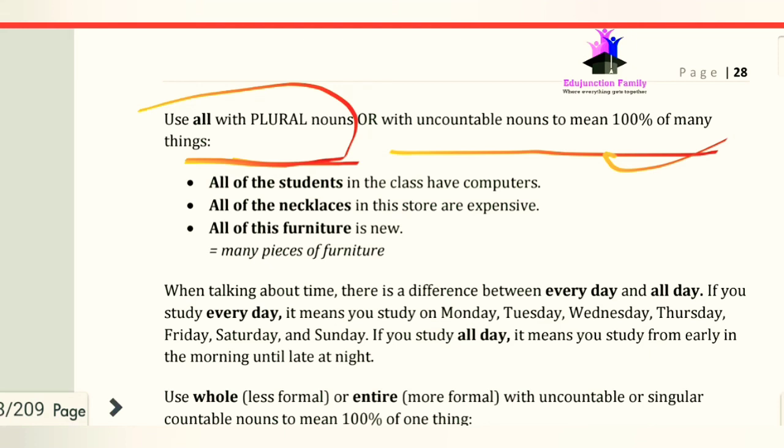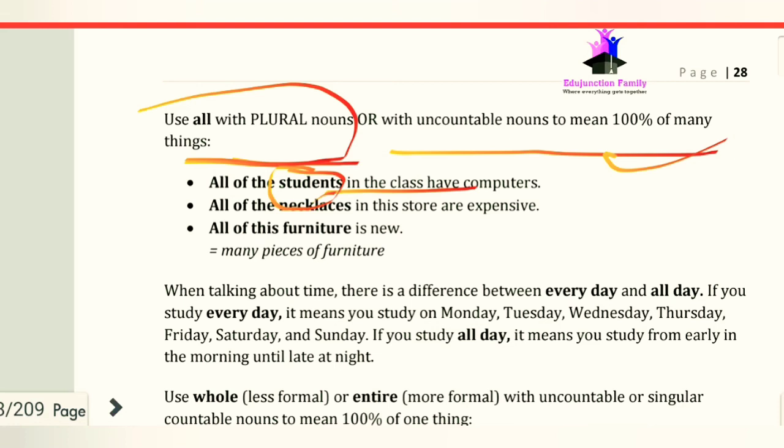So here we have the sentence: all of the students in the class have computers. We are talking about all the students in the class, so student is plural here, and we use all of the students.